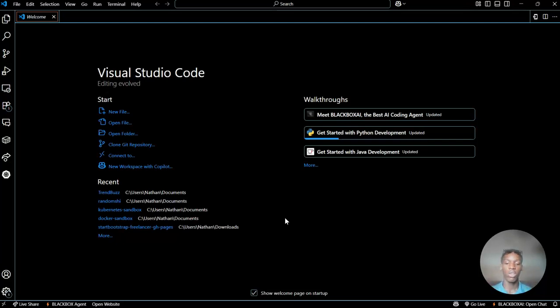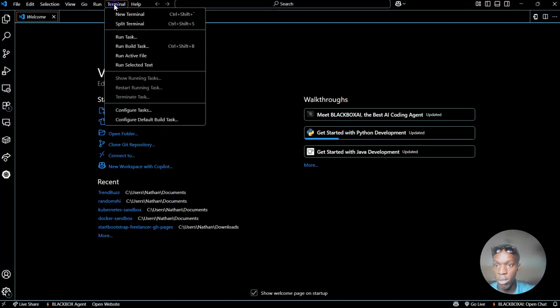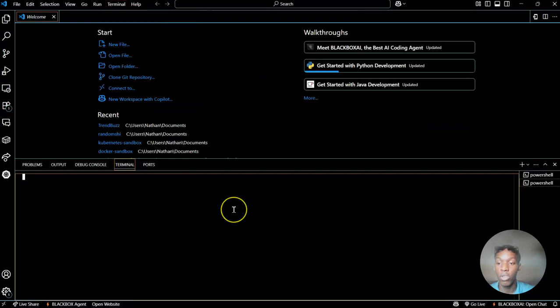Now we have to open our command prompt, like the terminal, and you can just go over here and click Terminal, then New Terminal. Or you could use the shortcut, which is Control J. That opens it up. Right now I'm in my user folder, but I want to navigate to documents. So I'm going to use cd documents. Now that we're in documents, it's time to create the app.